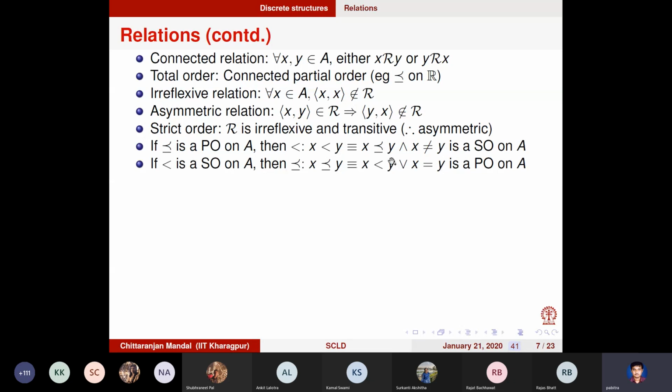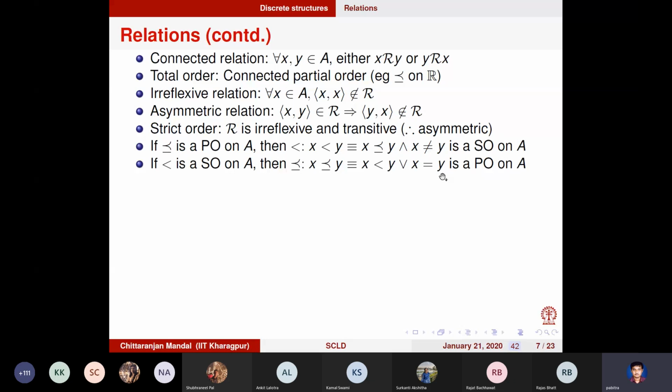And if you include x equal to y, then a strict order becomes a partial order. So you just need to add or remove the equality condition in the relation. There is a kind of duality between them.